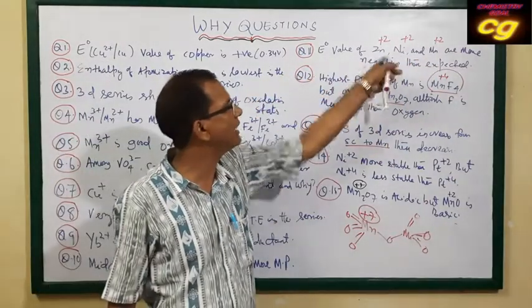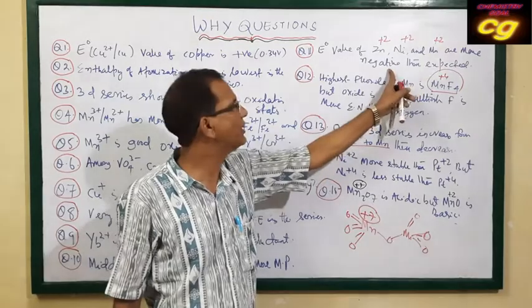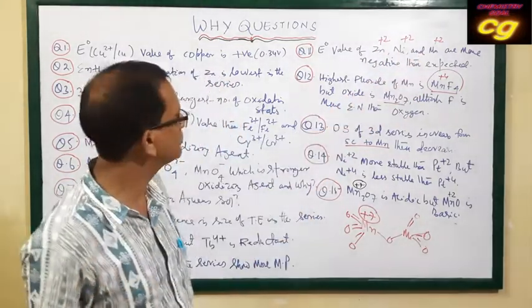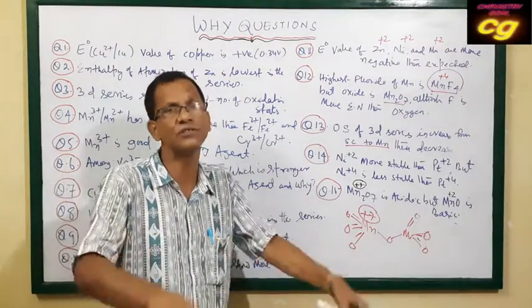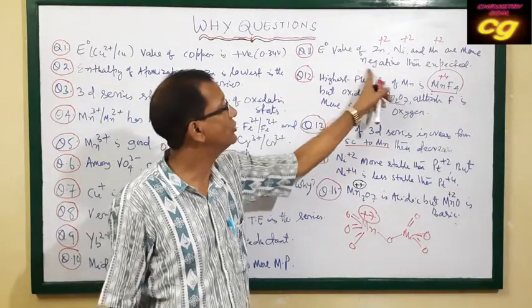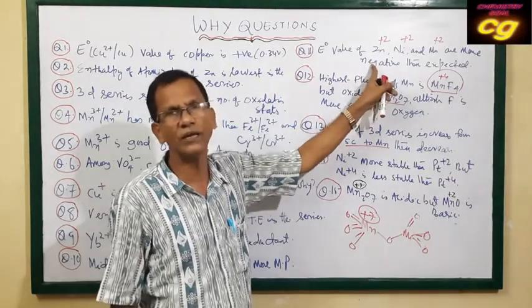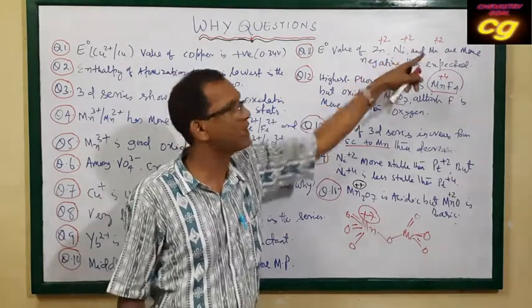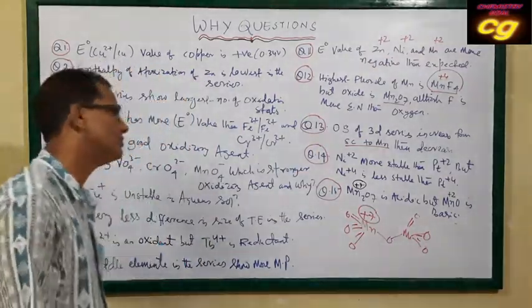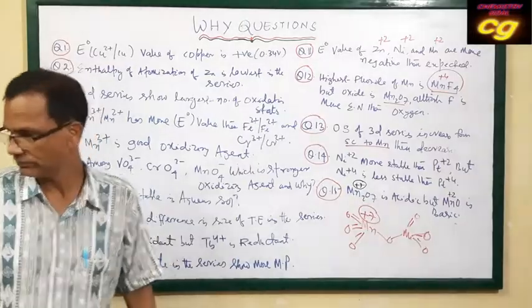Zinc, nickel and manganese +2 ions are more stable due to very high hydration enthalpy. As hydration enthalpy is more, the value is more negative, because these ions are more stable in aqueous solution. This is the answer. Okay?